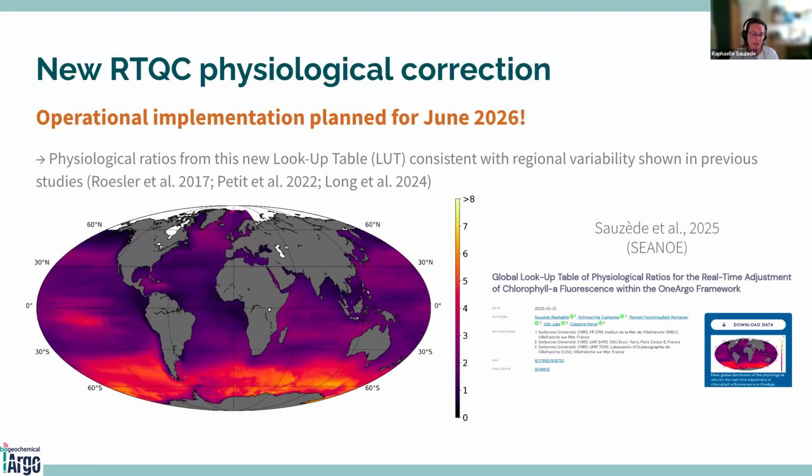And we now have this map of the physiological ratios without gaps near the coast. This physiological ratio seems really consistent with the regional variability that we have seen in previous studies. This data has been published in SEANOE, so you have this data available in a NetCDF file. And this is the physiological ratio that will be implemented in the Argo data stream in June 2026.